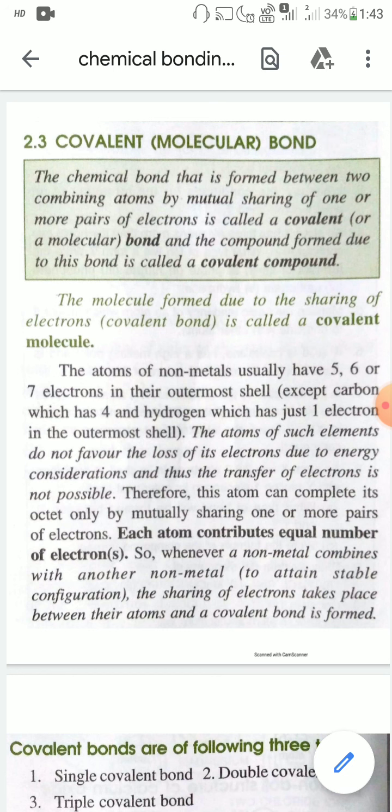Which atoms? Non-metals generally. They complete their octet only by mutual sharing of one or more pairs of electrons, and each atom contributes an equal number of electrons. So whenever a non-metal combines with another non-metal to attain stable electronic configuration, the sharing of electrons takes place between the atoms and a covalent bond is formed. And you have to remember, stable electronic configuration means 8 electrons in the outermost shell, that is the noble electronic configuration of noble gases.